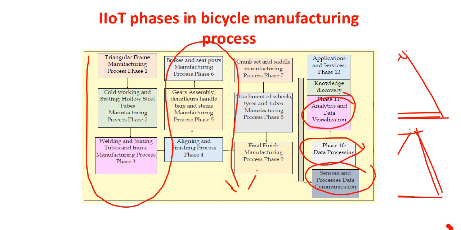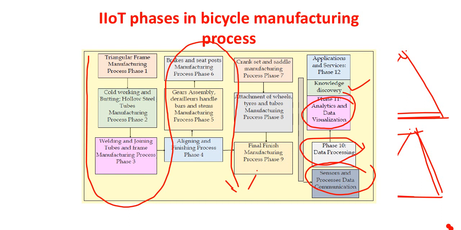How do you discover the knowledge: which are the frequently occurring problems in a particular process, how often a problem takes place, in what way you get the information about these problems, and what kind of actions you can take. All those things will be taken care of by your IIoT, that is the industrial IoT.